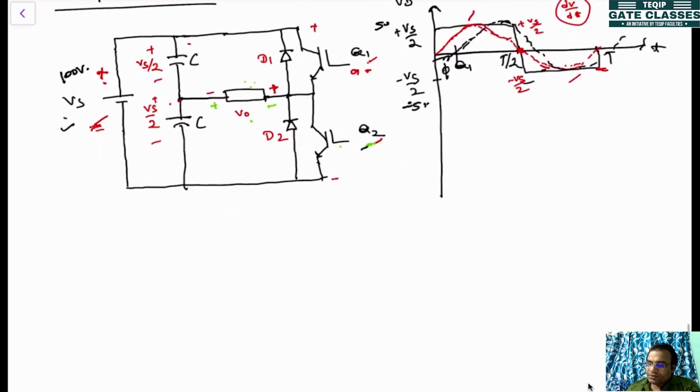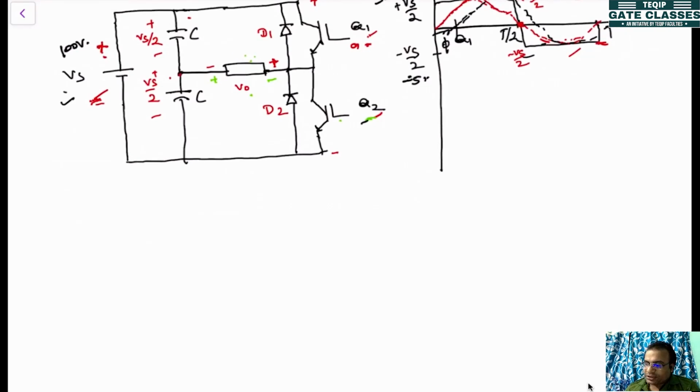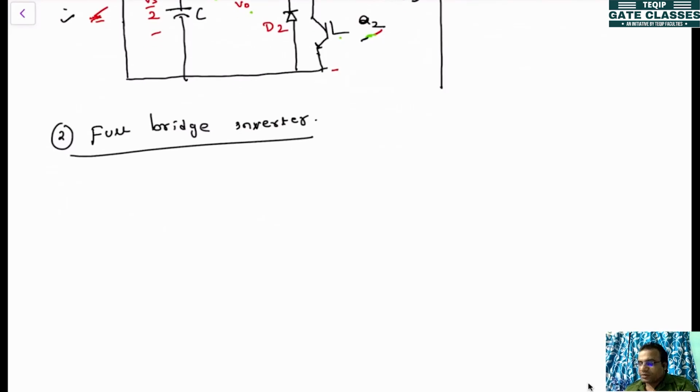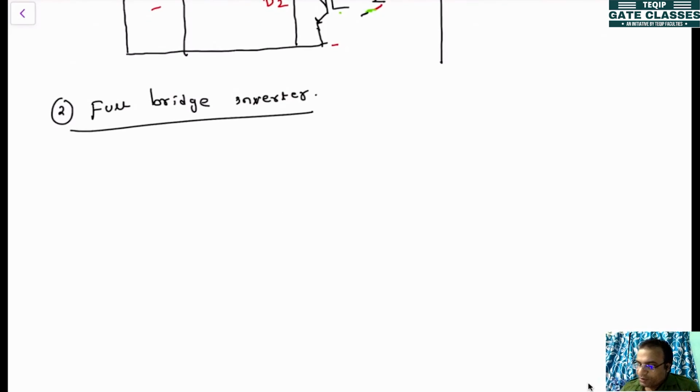So for that purpose, we are going for the next configuration, that is nothing but the full bridge inverter. It is more or less just a modified version of the half bridge inverter. So how will it be?